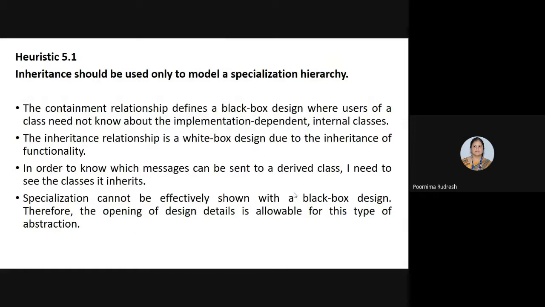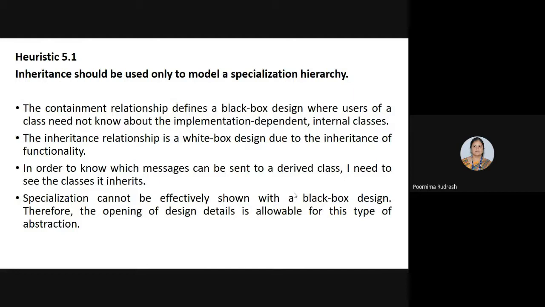We'll see the heuristic for the overriding of base class. Inheritance heuristic 5.1 says that inheritance should be used only to model a specialization hierarchy.